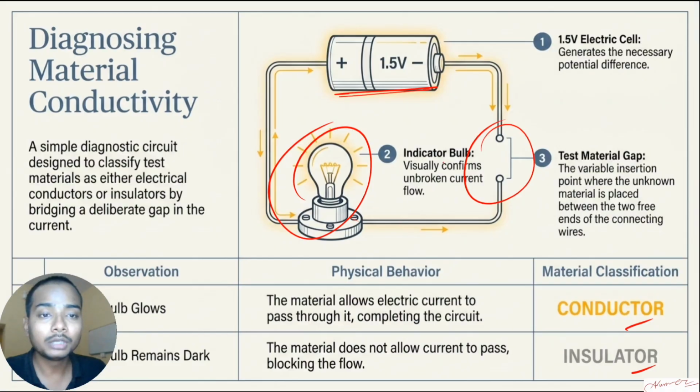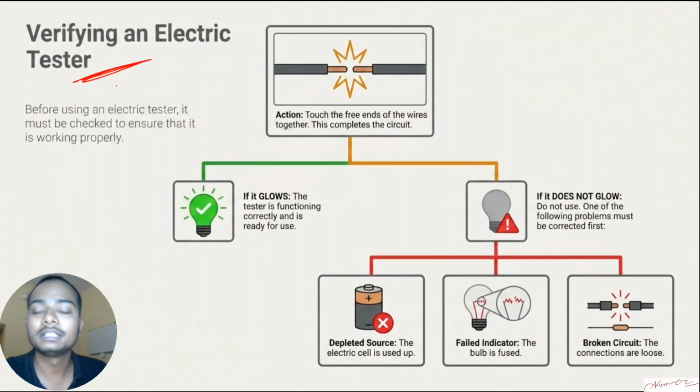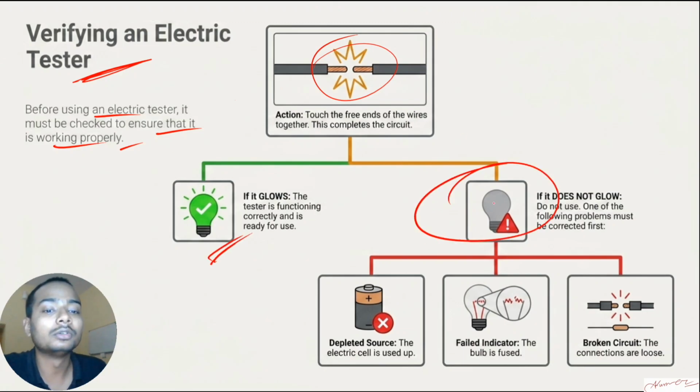Achha, what if you are putting a conductor here? Let's say you kept the conductor here, still the bulb is not glowing. So there is some problem in the tester. We will try to check whether my tester is working properly or not. Before using the tester, we should ensure that it is working properly. Clear? So first we will check whether any wire is broken or not. If the wire is completed, the bulb must glow. If the bulb does not glow, then you have to check three things. Whether the battery source, the cell you're providing, is depleted, like is it having power to glow the bulb? If not, then you change this one.